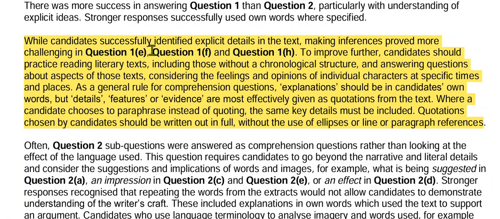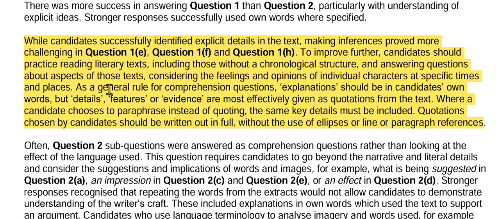While candidates successfully identified explicit details in the text, making inferences proved more challenging for question number 1E, question number 1F and 1H. To improve further, candidates should practice reading literary text, including those without a chronological structure, and answering questions about aspects of those texts.